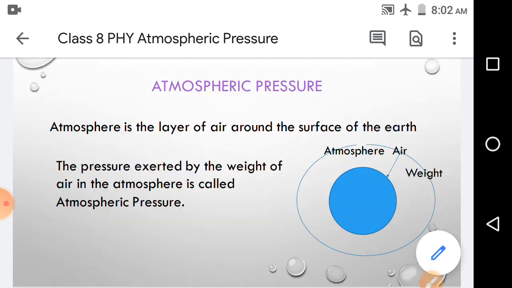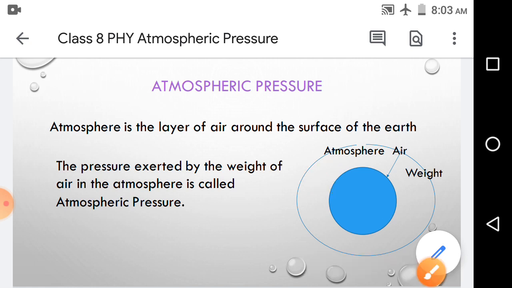If you rise up to that much height, less air is present here, so this much air causes the atmospheric pressure at this level. But suppose you are present here at the surface, then that much air causes the atmospheric pressure.